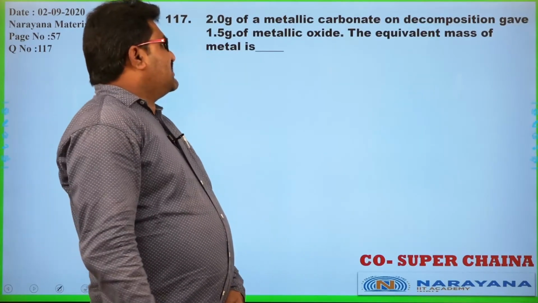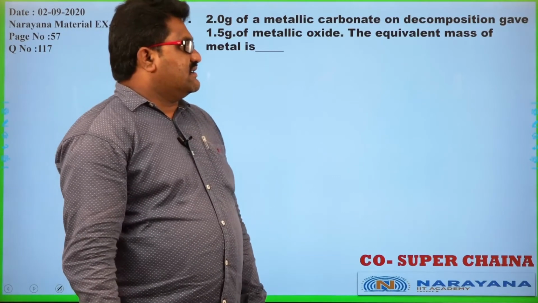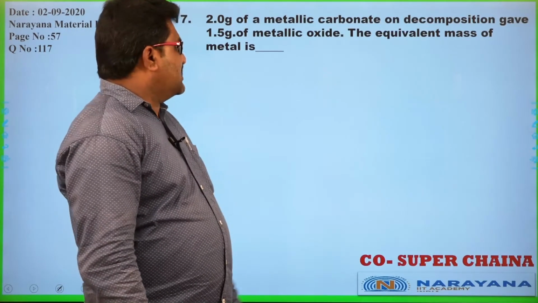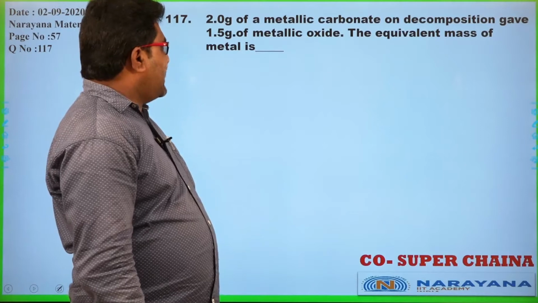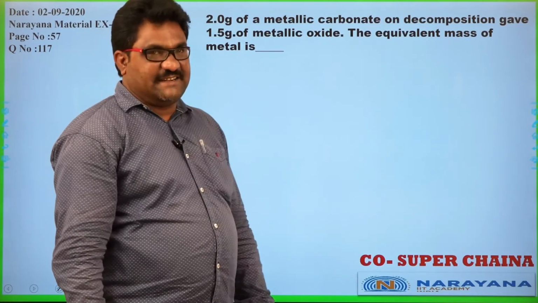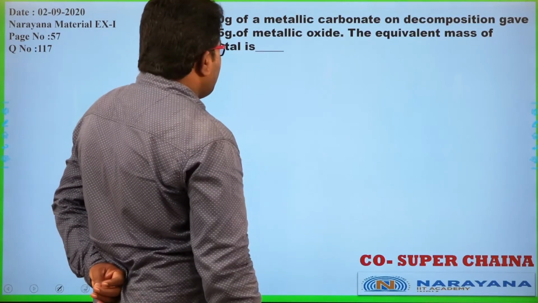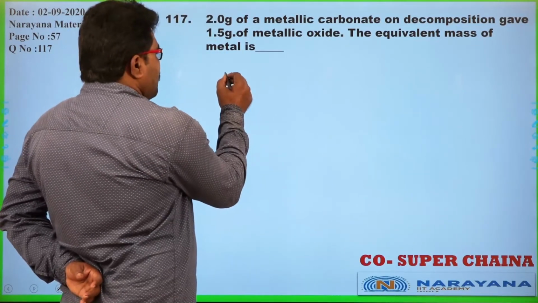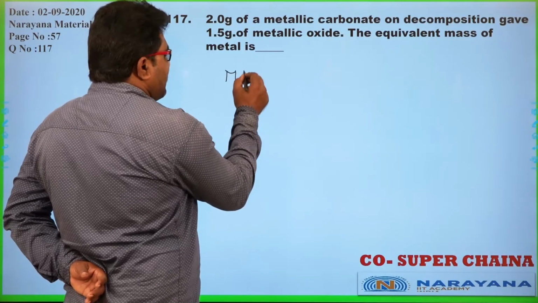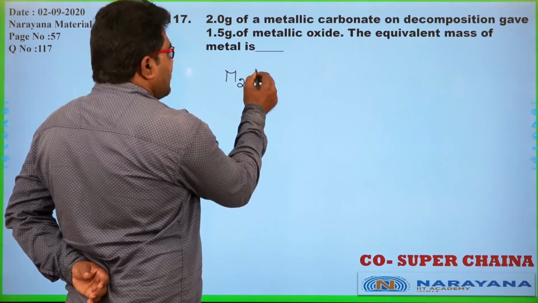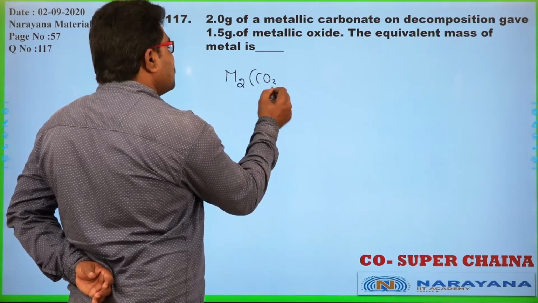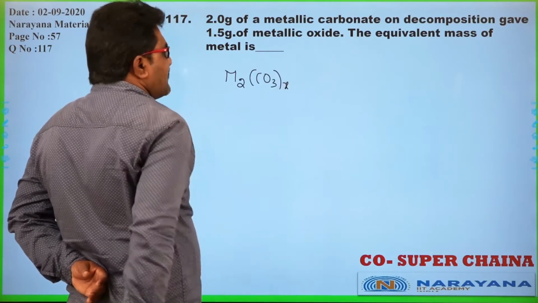Yes, 2 grams of a metallic carbonate on decomposition gave 1.5 grams of metallic oxide. See here, 2 grams of metallic carbonate, I don't know the valency of the metal, but carbonate valency is 2, CO3 taken X times.